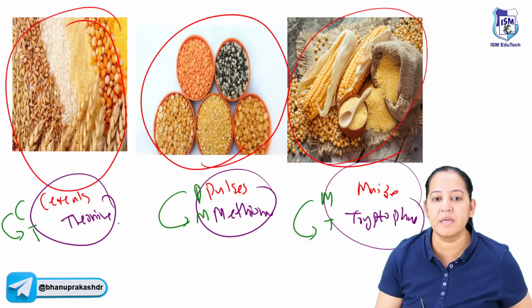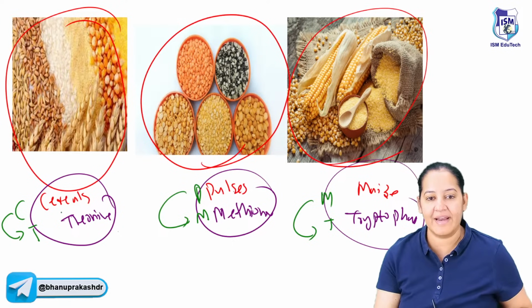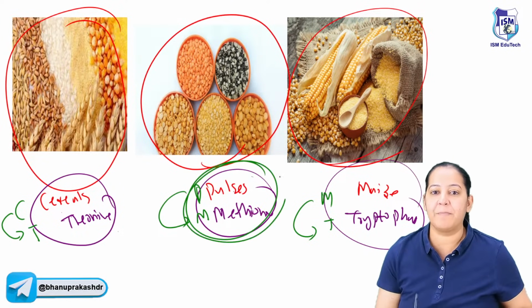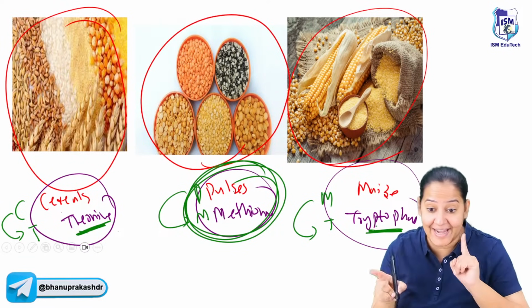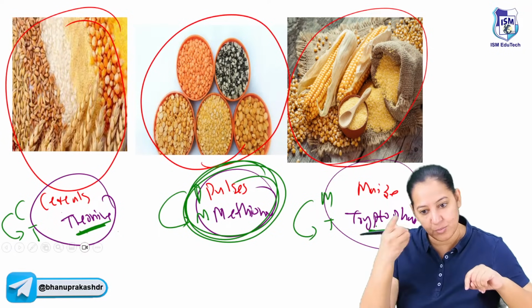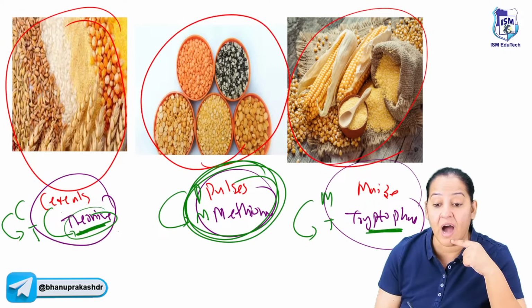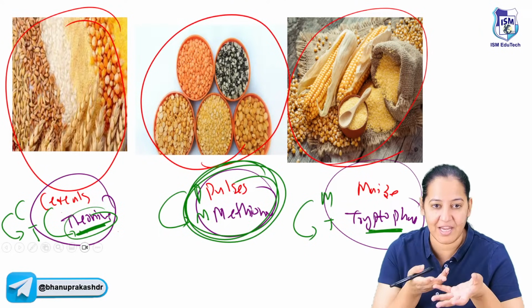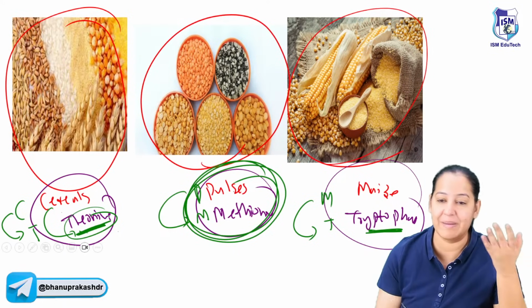Okay, let me see. Okay, so, good one. Jatka has given a mnemonic. Let's try. We don't have any confusion in the pulses. Pulses has methionine, but we have confusion in the T and T. Here threonine, here tryptophan. So one is absent in cereals, one is absent in maize. So how to learn? For cereals and threonine, you can learn thali, we eat cereals in the thali. So threonine is thali. I guess this is what he means to say.